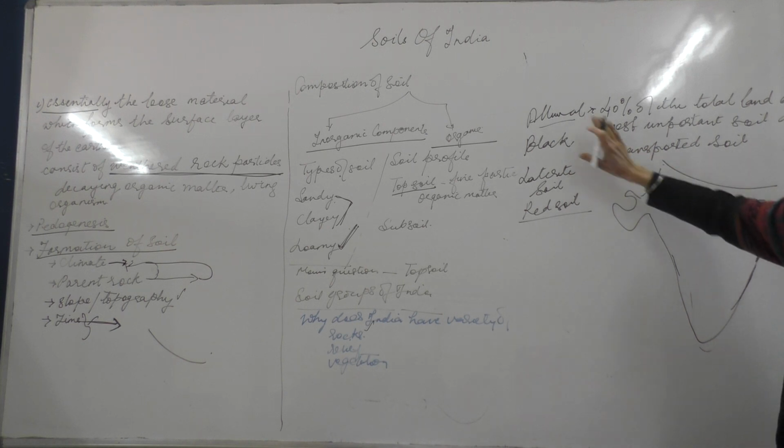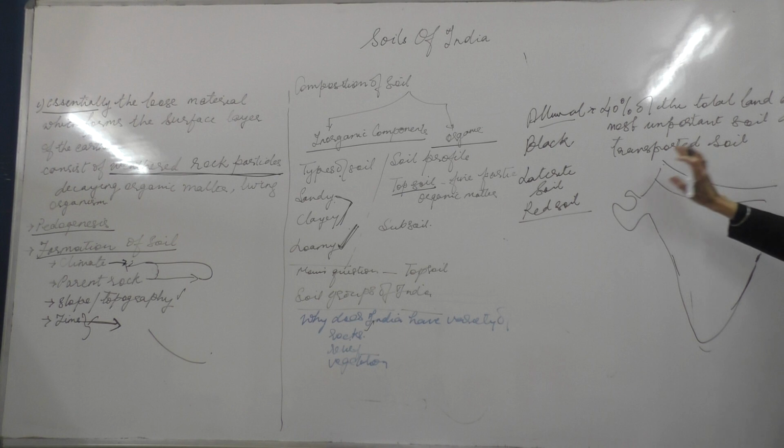So alluvial soil is mainly found in regions where the plains are, or where the tides come and deposit the soil, or around the delta region.